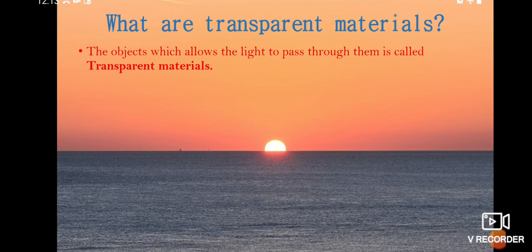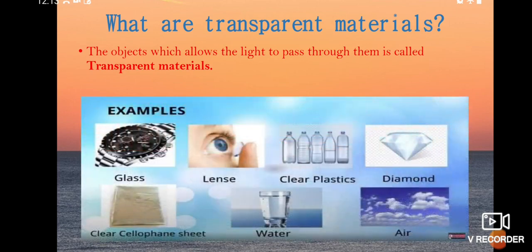For example, glass: the light ray passes inside the glass and comes out of the glass again.